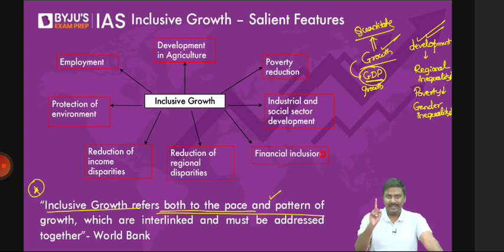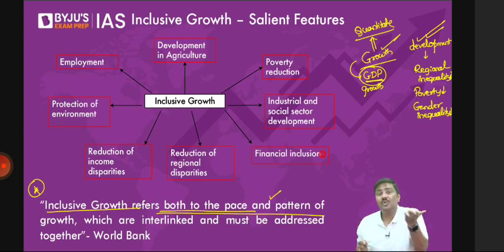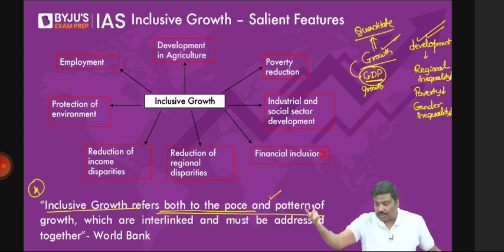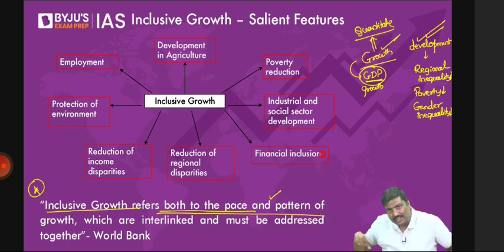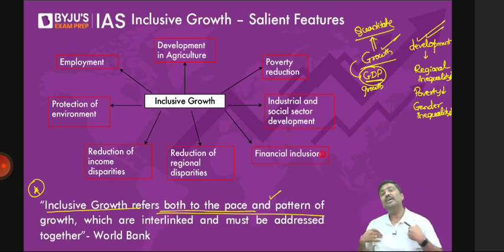Tell me now, follow the sequence here. If the GDP keeps on increasing, does it not mean that more and more people are getting jobs? And when more and more people get jobs, what do you expect the salaries or incomes of the households to do? They will increase. And when the incomes of the households start increasing, can it lead to reduction in the poverty numbers in the economy? Of course, yes. If the salaries keep on increasing, people will get access to more nutrition. More and more growth will take place across all the regions in India. All the states will become developed states, with no situation of only one part of a state being developed and another part being ignored. Women will also get jobs, they will also become empowered, and so on.